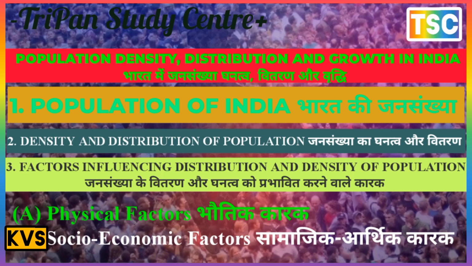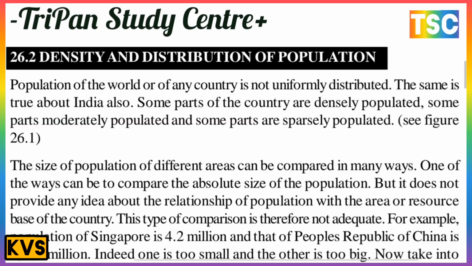The population of the world or of any country is not uniformly distributed. The same is true about India also. Some parts of the country are densely populated, for example Mumbai, some parts are moderately populated, and some parts are sparsely populated.